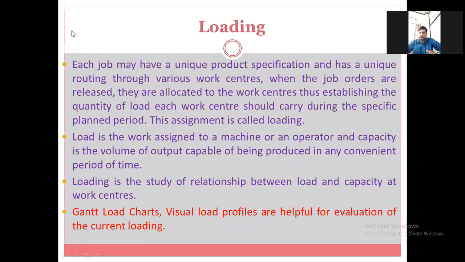Each job may have a unique product specification and a unique routing through various work centers. When the job orders are released, they are allocated to the work centers, thus establishing the quantity of load each work center should carry during the specific planned period. This assignment is called loading. Load is the work assigned to a machine or an operator, and capacity is the volume of output capable of being produced in any convenient period of time. Loading is the study of the relationship between the load and capacity at a work center.